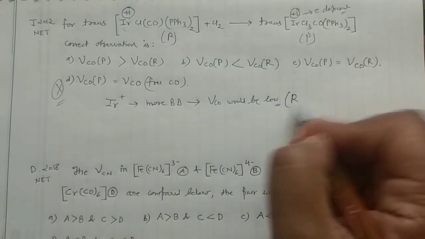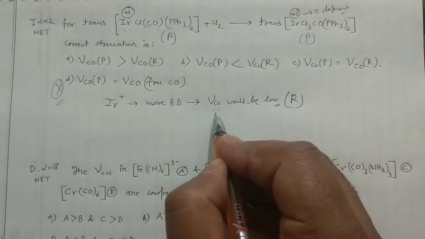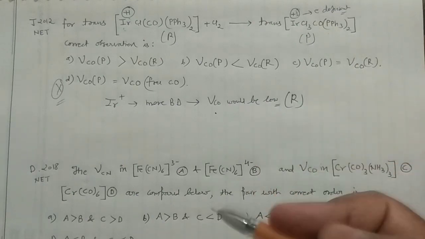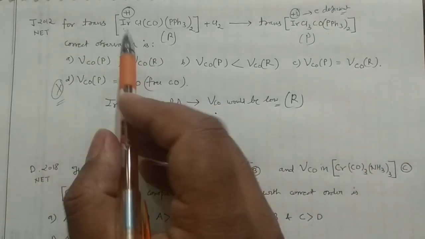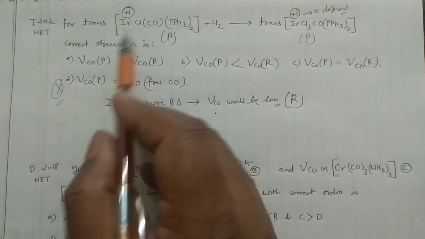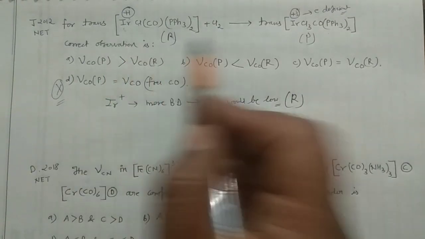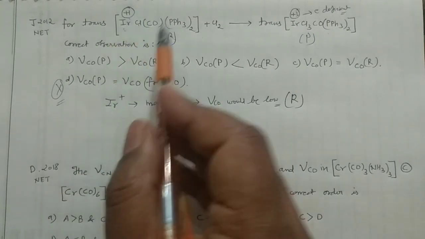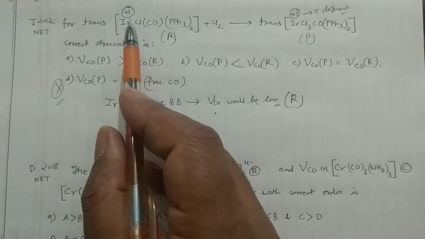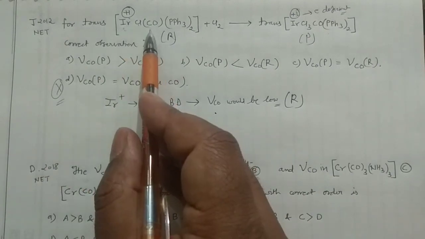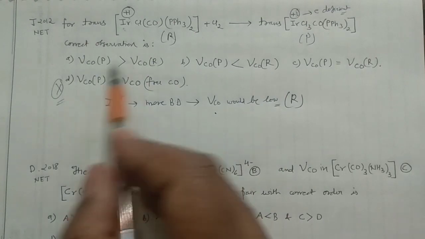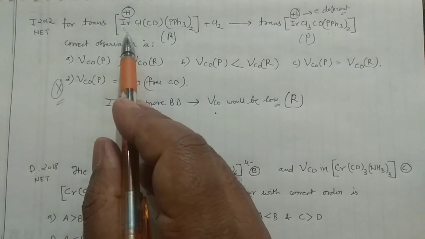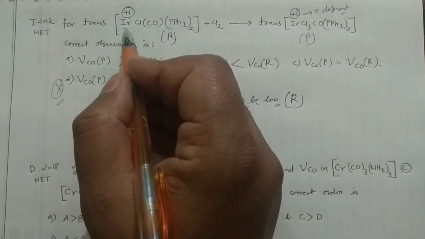So in the reactant, the nu CO would be low. You can check that option. So you can see here, it is forming... it is the reactant, this is the product, and it is having the electron density. So it will form more back bonding. When back bonding is more, that means the carbonyl stretching frequency, what they ask in the question, would be high in that case. Very sorry. In that case, see, it is forming.